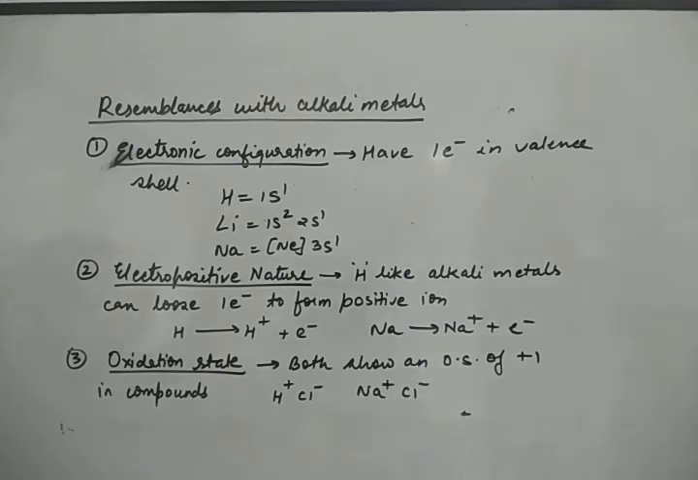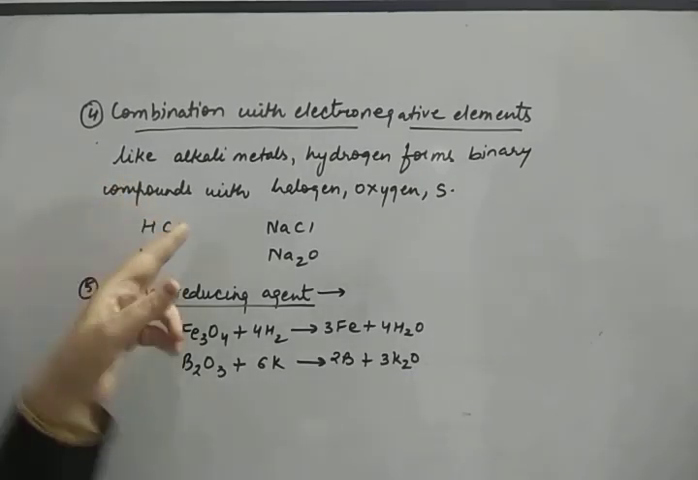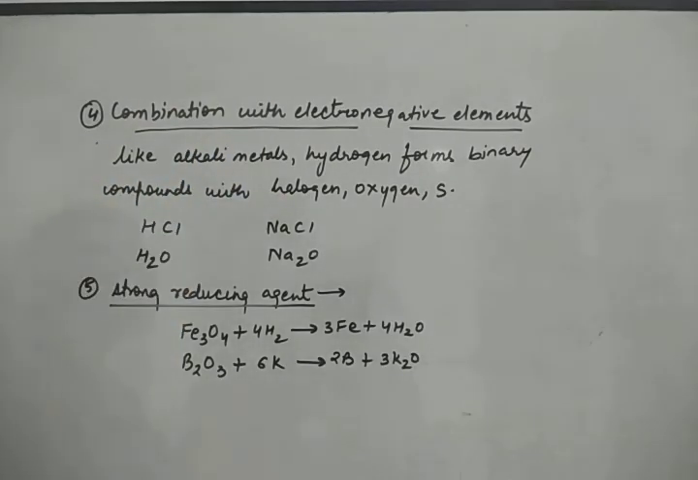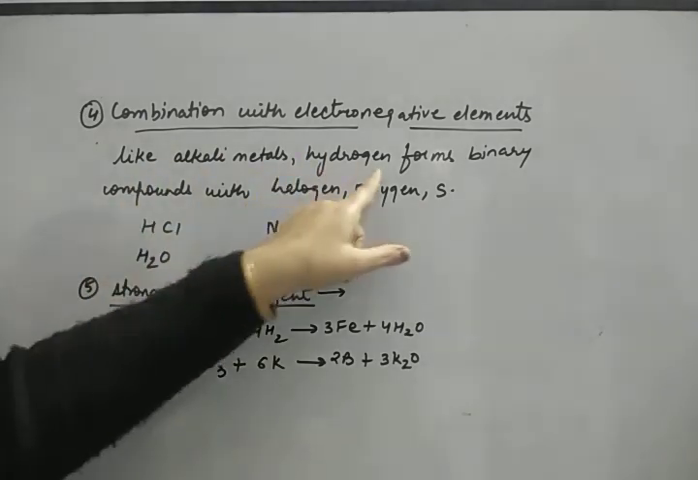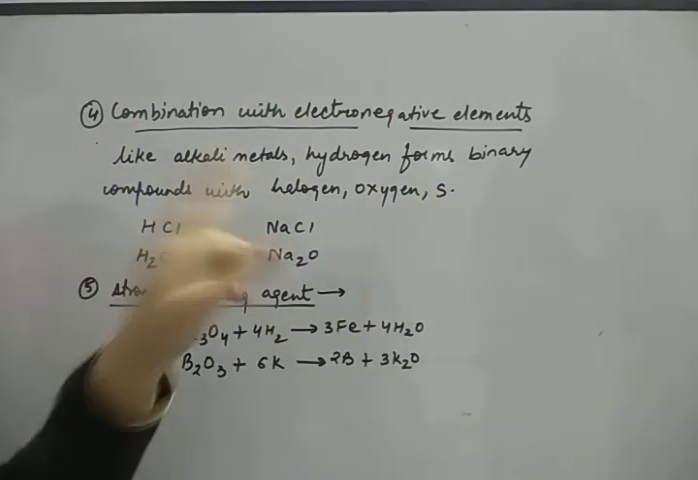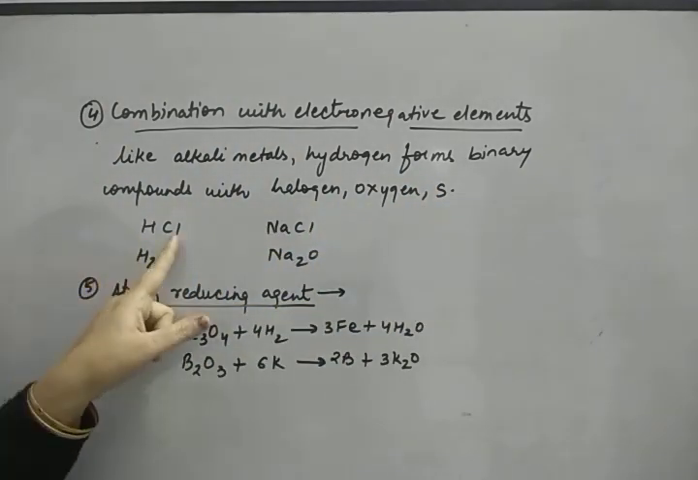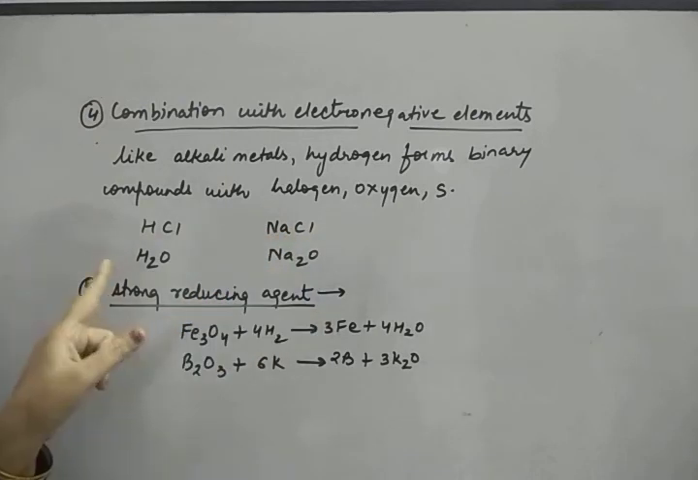Some more are also there. The next is combination with electronegative elements. Like alkali metals, hydrogen also forms binary compounds with halogens, oxygen and sulfur. Now these are electronegative elements. So HCl exists, NaCl exists. Like Na2O exists, H2O also exists. So these compounds show that hydrogen shows an electropositive nature because it can combine with electronegative elements.